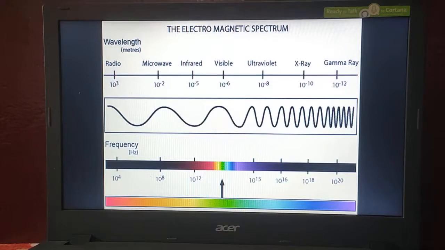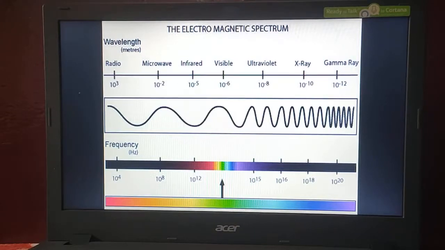Microwaves consist of invisible electromagnetic radiations of wavelength ranging from 10 to the power of minus 3 to 10 to the power of minus 1. Actually, this is the range of microwaves. That's why we have written 10 to the power of minus 2 in between 10 to the power of minus 3 and 10 to the power of minus 1. 10 to the power of minus 1 is greater than 10 to the power of minus 3, because the power is in minus.